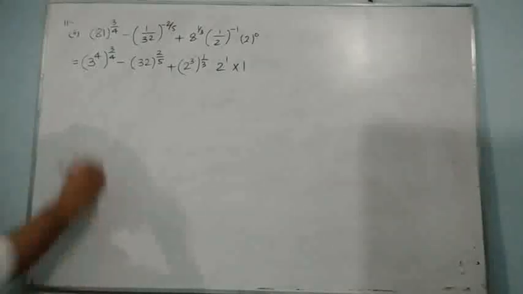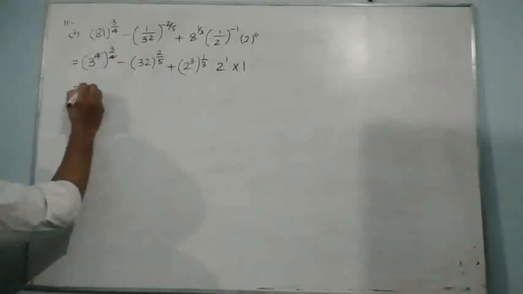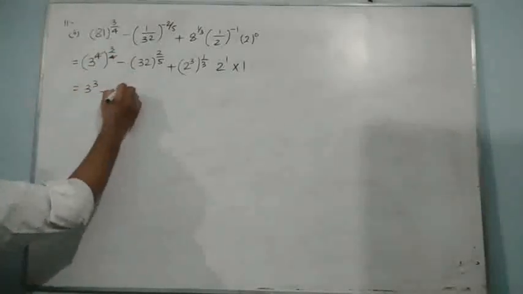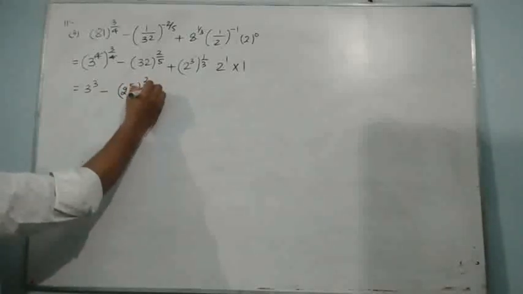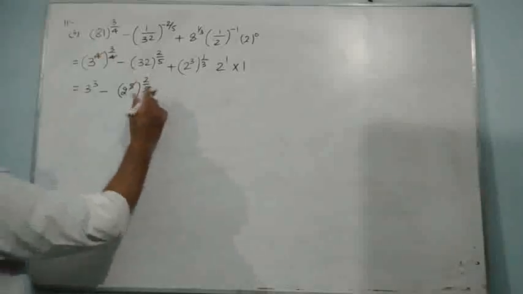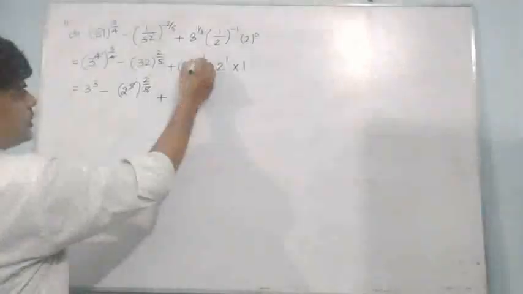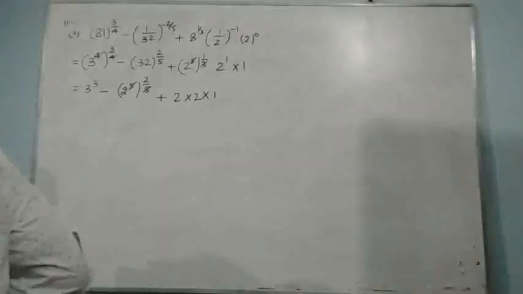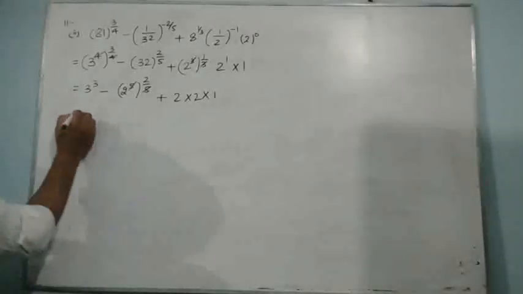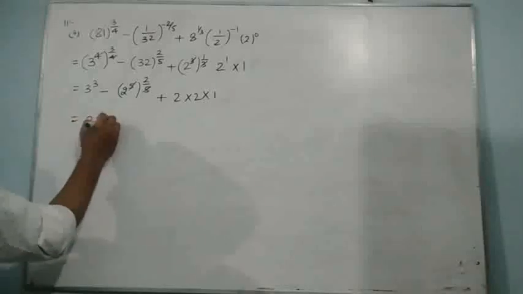Easy things. Now 4 and 4 can be cancelled. 3 to the power 3 we are having. Here I am having 2 to the power 5. They can cancel. Here also it can be cancelled. 2 into 1. And then we are having 3 to the power 3 is 27.